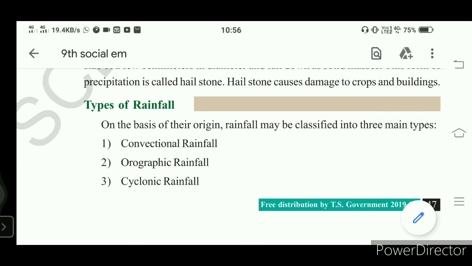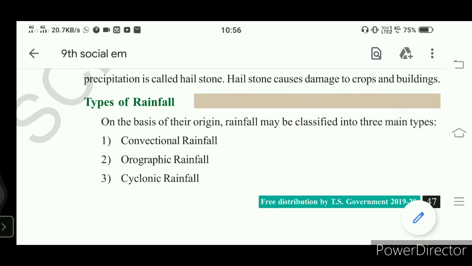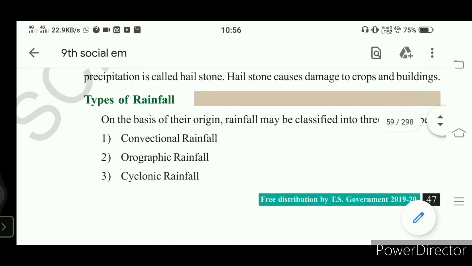Suppose today it is very hot, then after the hottest part of the day there will be heavy showers for a short period. That is what we call convectional rainfall.